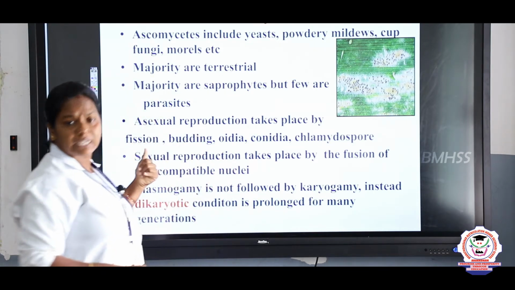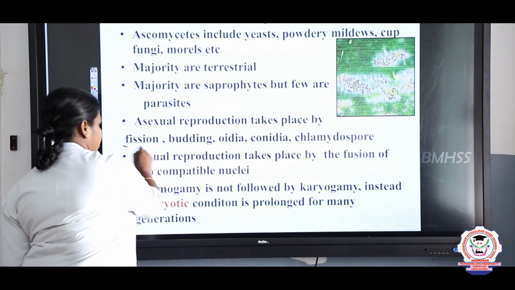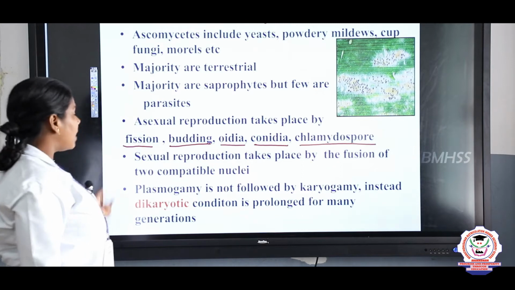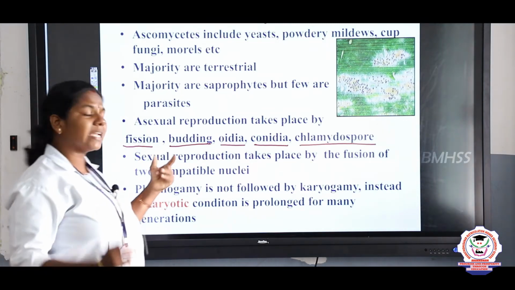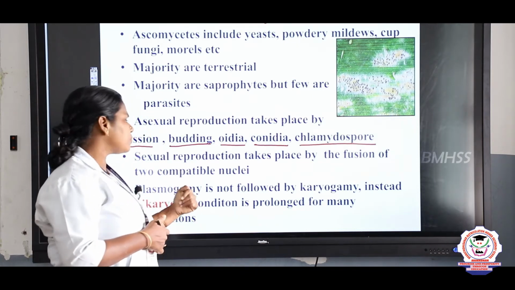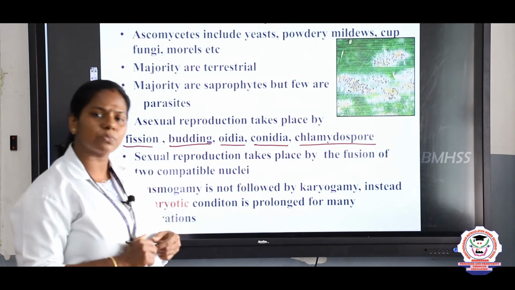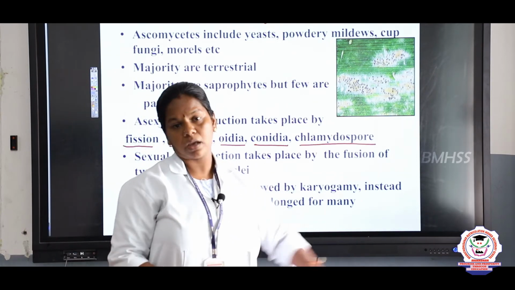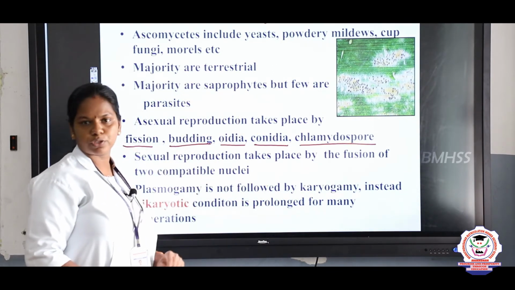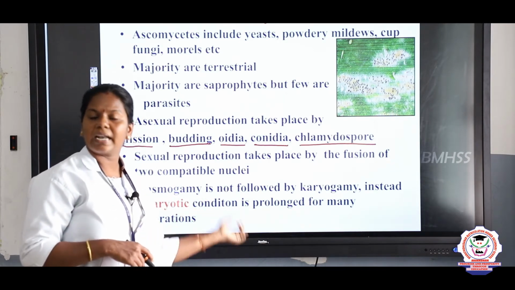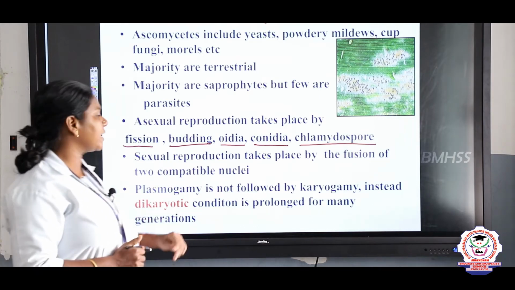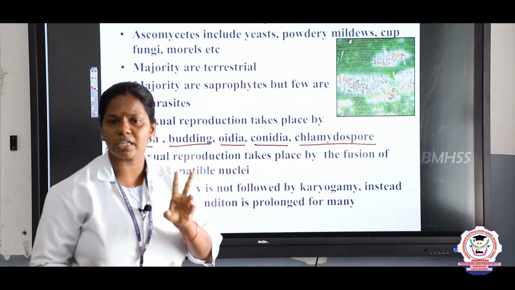Next, here the asexual reproduction takes place by means of fission, budding, oidia, conidia and chlamydospores, right? But the sexual reproduction takes place by the fusion of nuclei. Syngamy takes place, and here plasmogamy is not followed immediately by karyogamy. What do you mean by plasmogamy? Fusion of the protoplasm. And what is karyogamy? Fusion of nuclei, right? So first the cytoplasm fuses and later it is followed by karyogamy. Here the dikaryotic condition occurs. What does dikaryotic mean, children? The 2 nucleus condition is maintained.